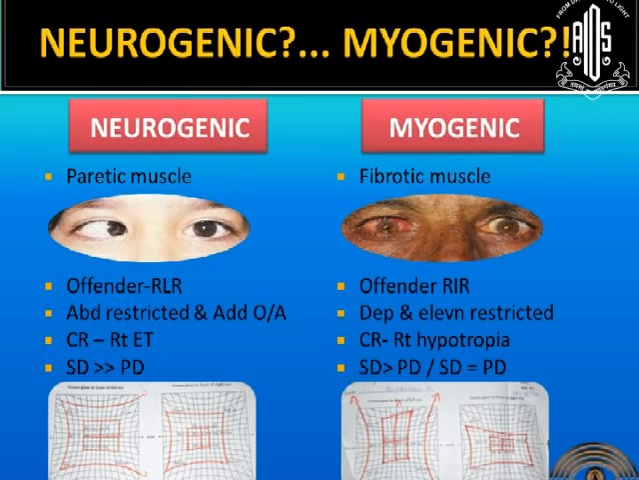But as the inflammation becomes more, or when it becomes fibrotic, what happens? It cannot contract, as well as it cannot release the eye to the opposite side. So we have restriction of movements on both the sides. Think of a blowout fracture. We have depression and elevation restriction. This was a post-cataract surgery eye.